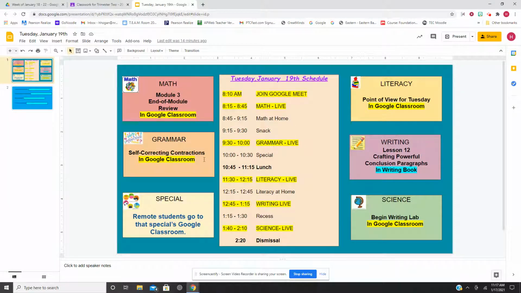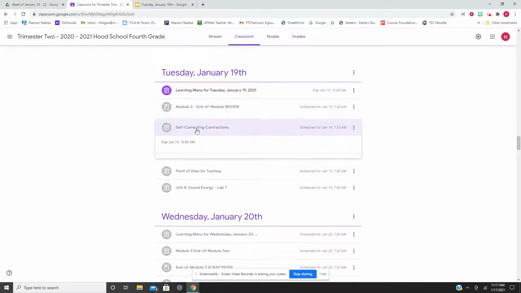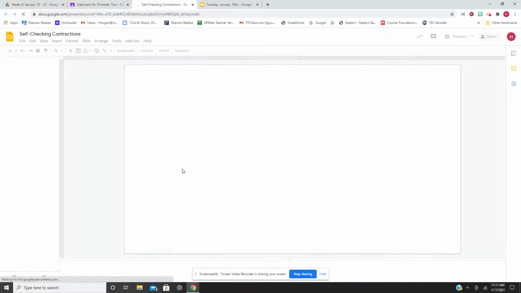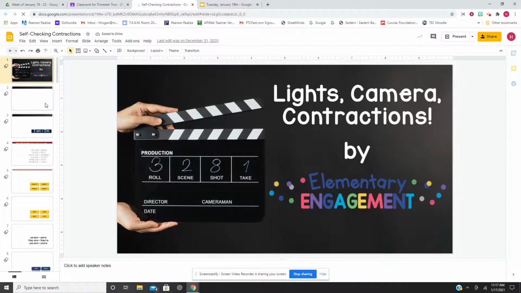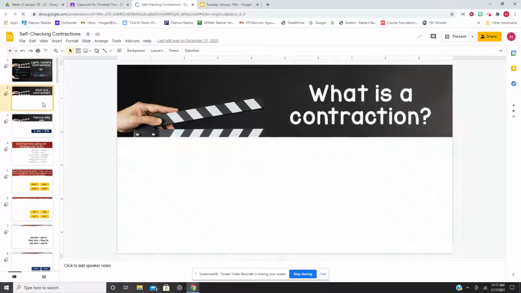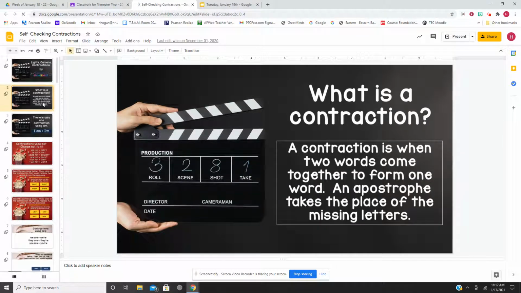After math, we have snack, and then we go to grammar. And we're going to be working on contractions. And these are self-correcting contractions. And it says lights, cameras, action. And it has some preview slides.